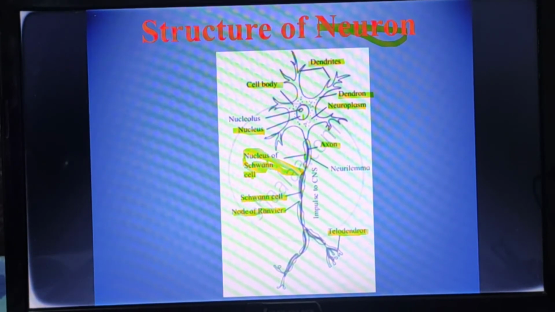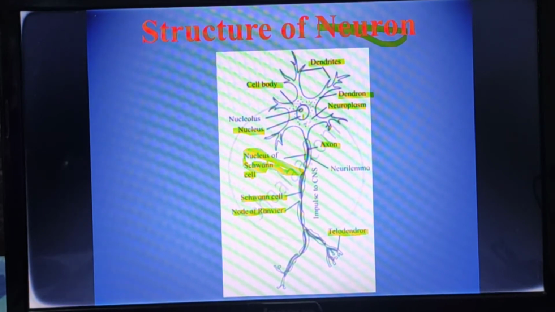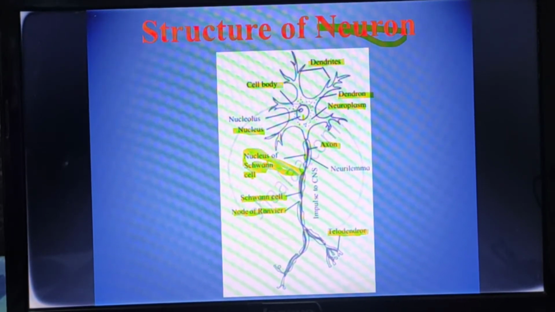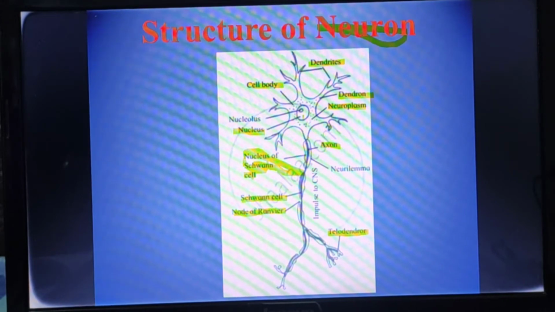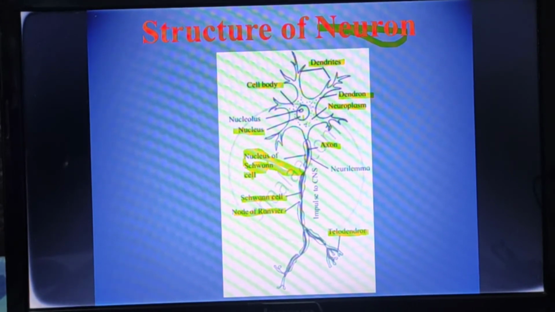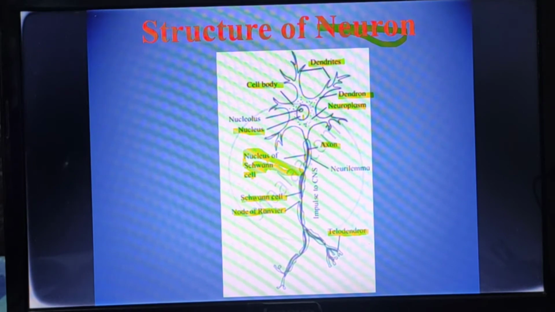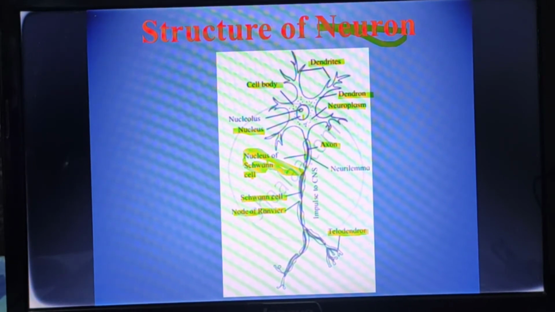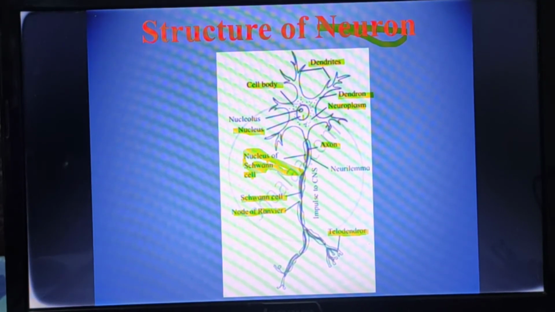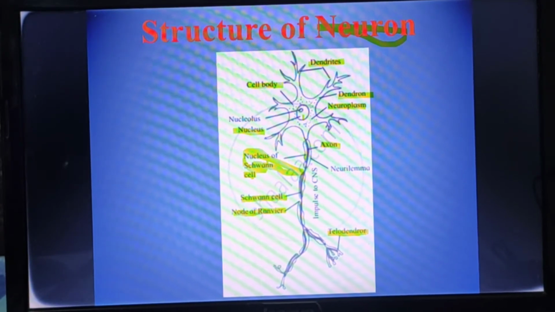Basically these are the types of neurons based on the functions. I repeat, these are the types of neurons based on the function. That means afferent, efferent or interneuron. These three types of neurons will have different structures.